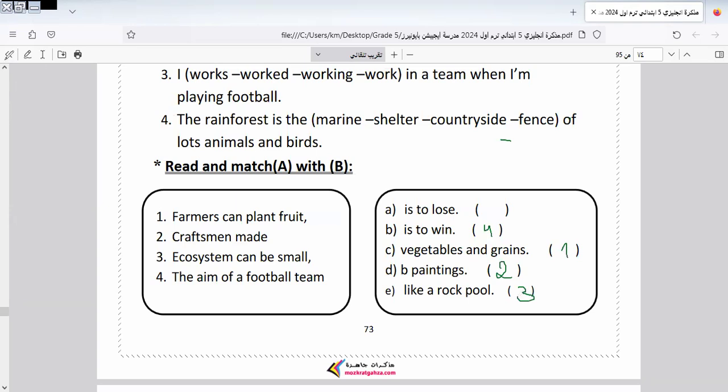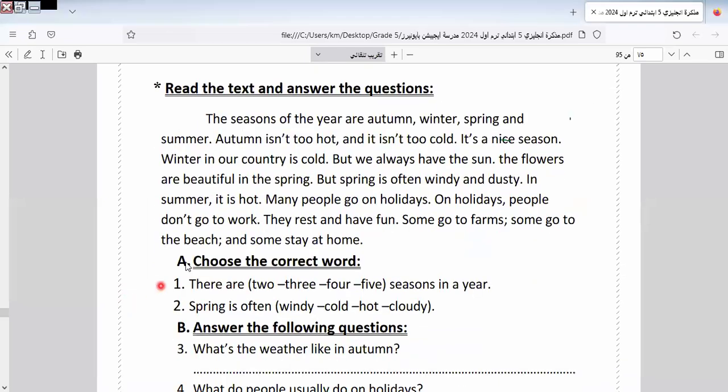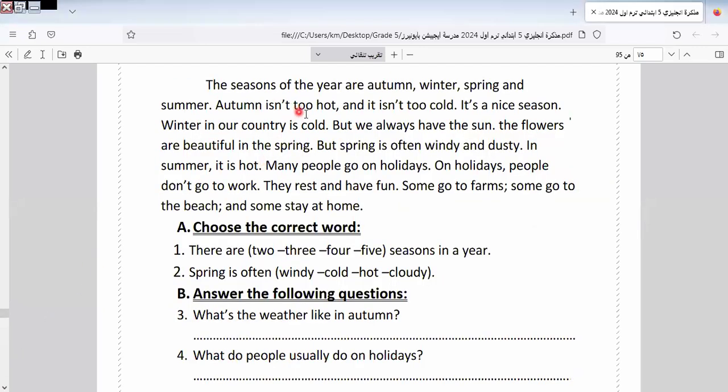Let's go to another one. Let's answer the text here. The seasons of the year are autumn, winter, spring, and summer. Autumn isn't too hot, and it isn't too cold. It's a nice season.